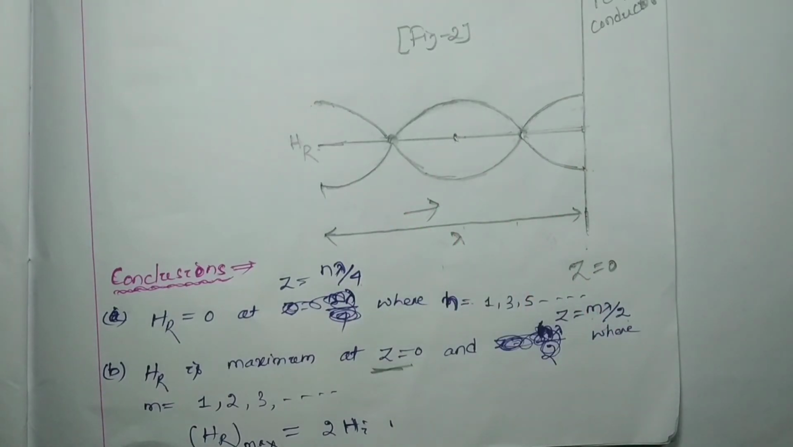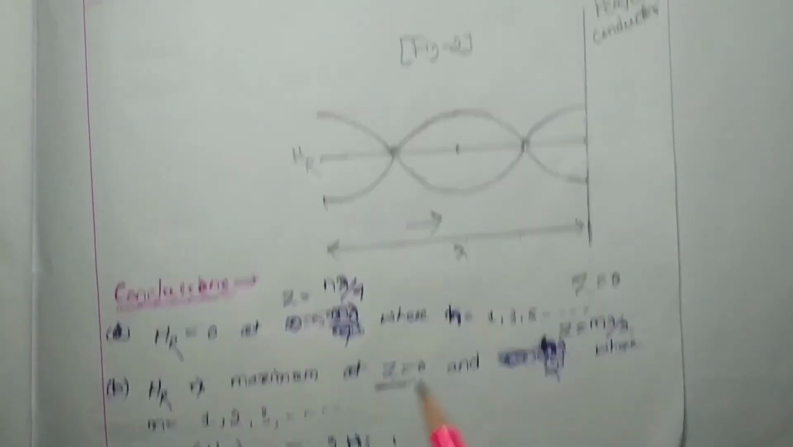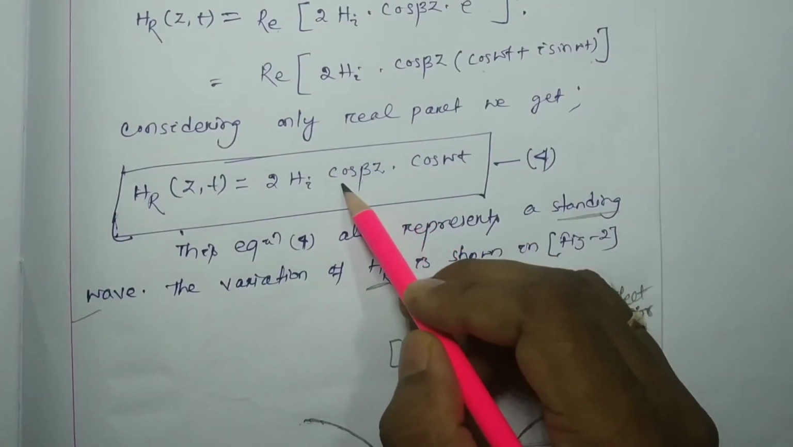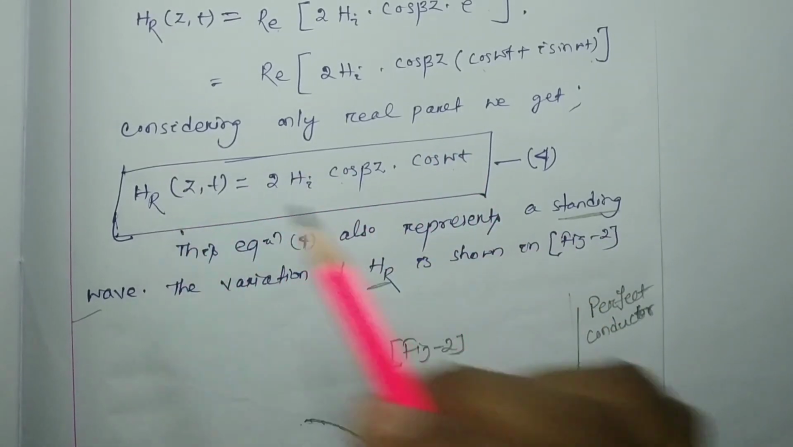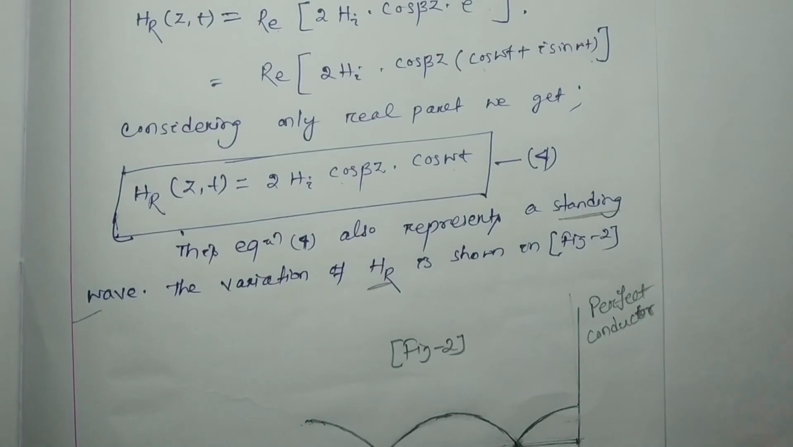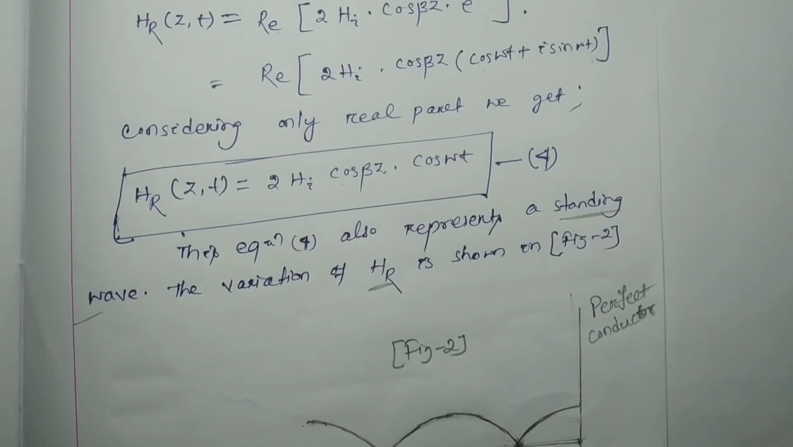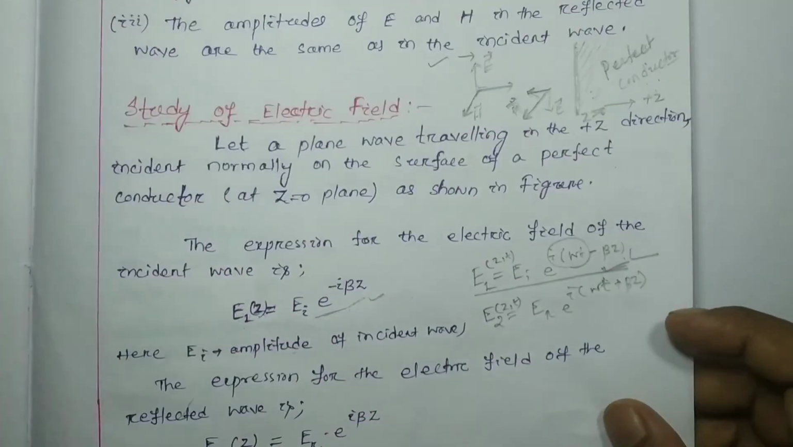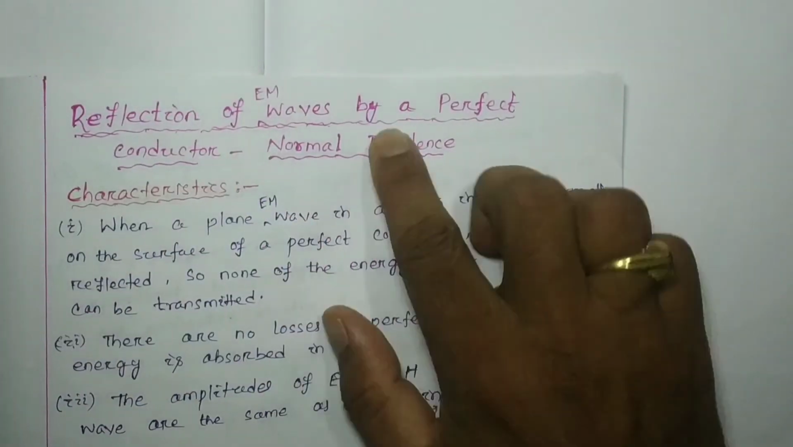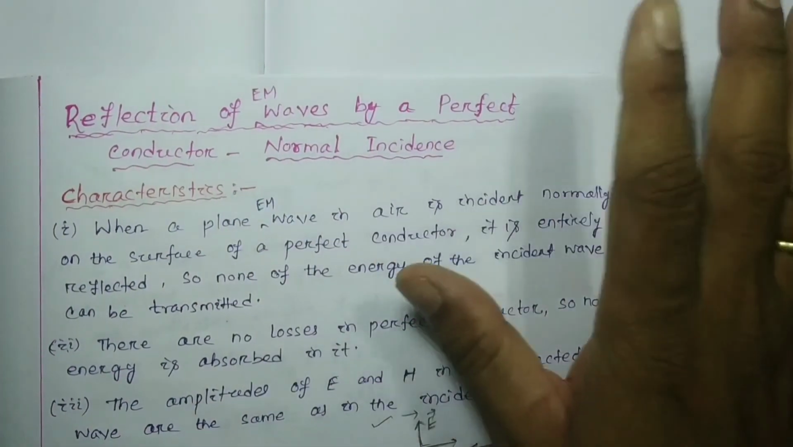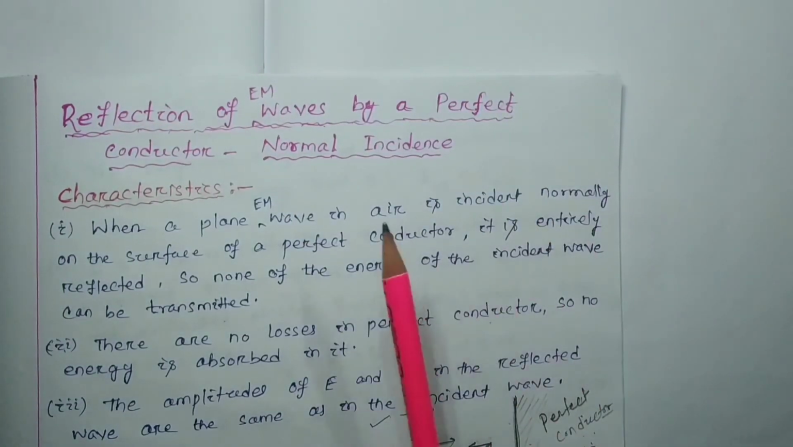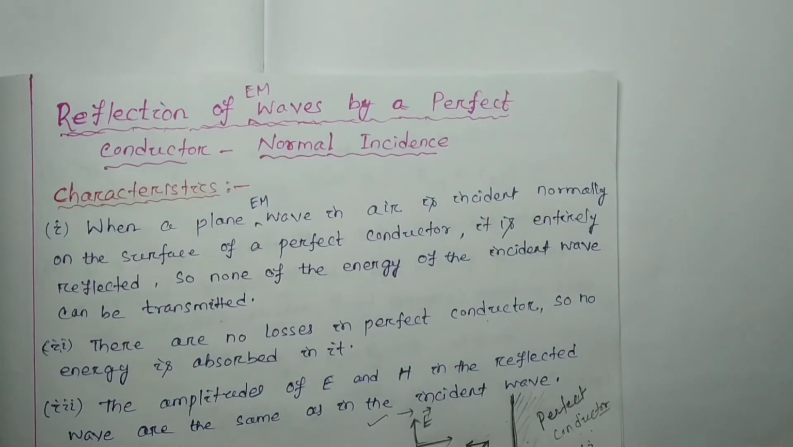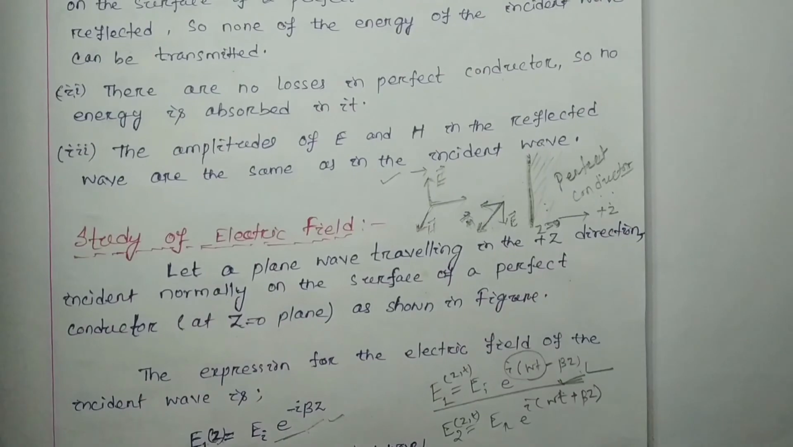And the maximum value of HR is nothing but 2Hi, because the cos maximum value is 1. This one will be plus 1, this one also will be plus 1. So the maximum value of the resultant magnetic field will be 2Hi. So this is all about our discussion regarding reflection of electromagnetic waves by a perfect conductor for normal incidence only, because in your syllabus only normal incidence is there, other oblique incidence is not there. So this is all about the topic we have discussed.